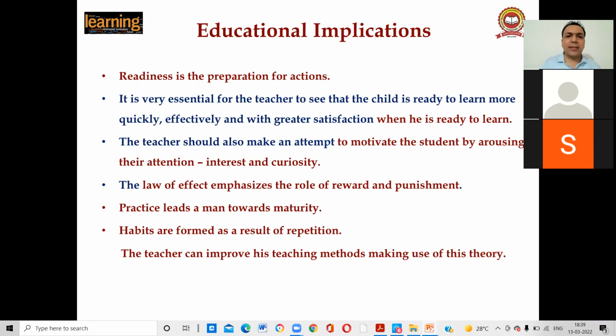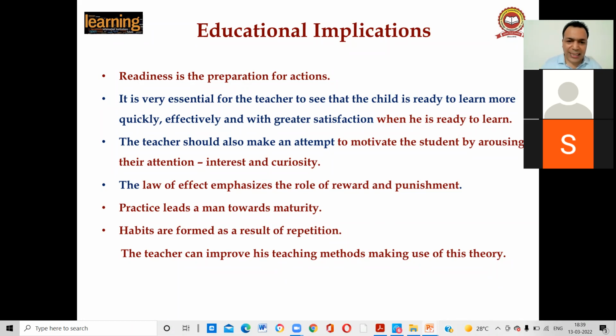So first is readiness, which is the preparation for action. It is very essential for the teacher to see that the child is ready to learn more quickly, effectively, and with great satisfaction when he is ready to learn. The teacher should also make an attempt to motivate the students by arousing their attention, interest, and curiosity.